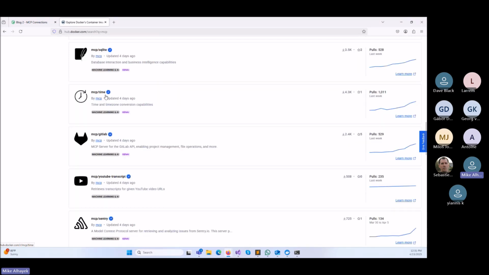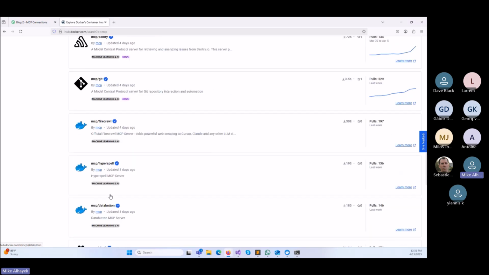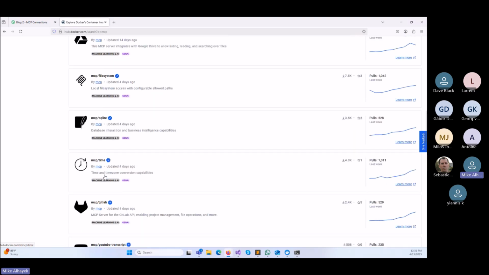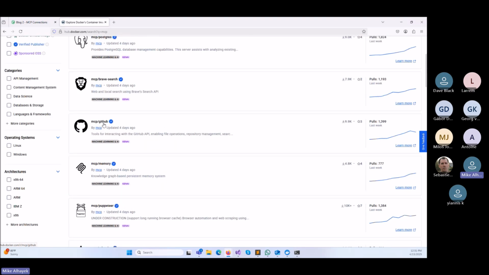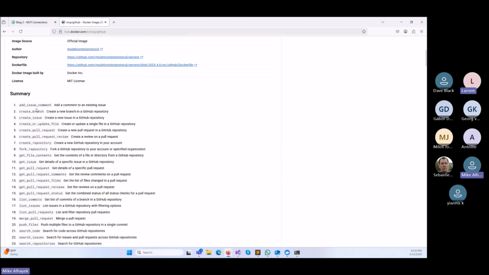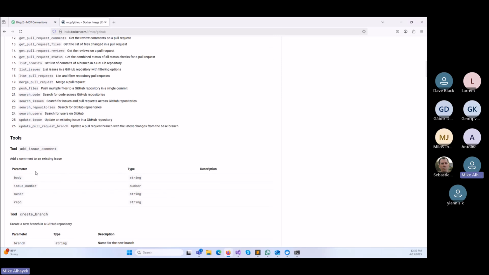That's the MCP time one that we just tried. And there's a bunch of them here that you can use to become more robust. One of the ones that I want to test out too is the MCP GitHub. With GitHub, there's a lot of functionality. If you look at the summary, you'll see there's a way to add an issue, create a branch, and so on and so forth.